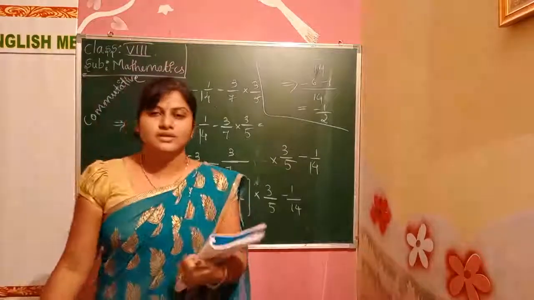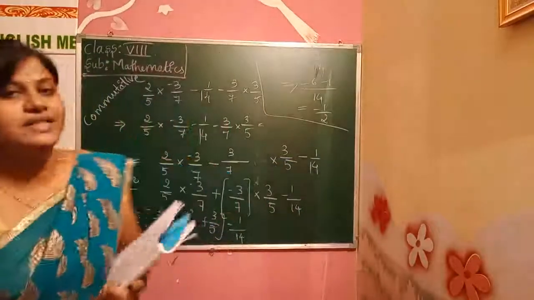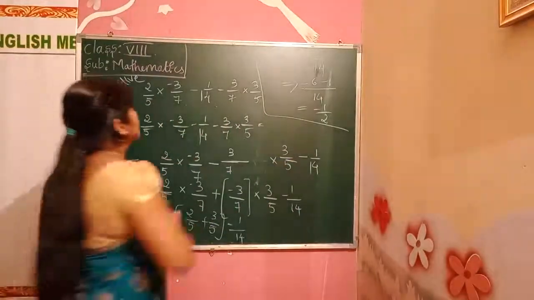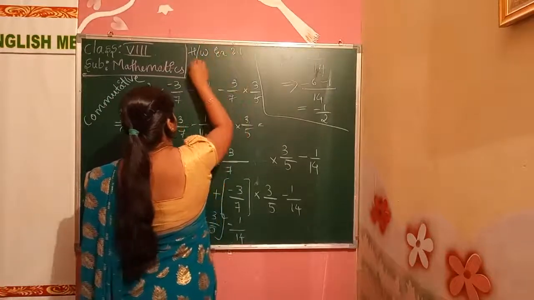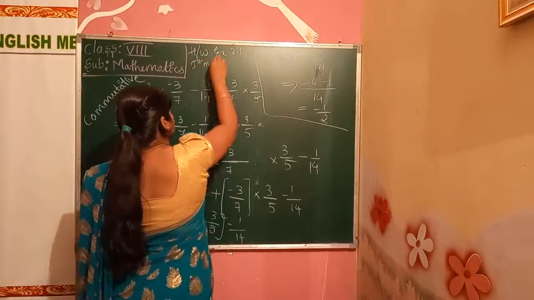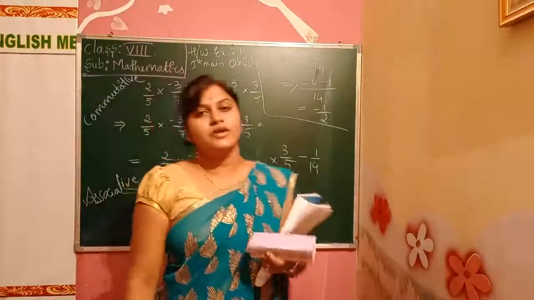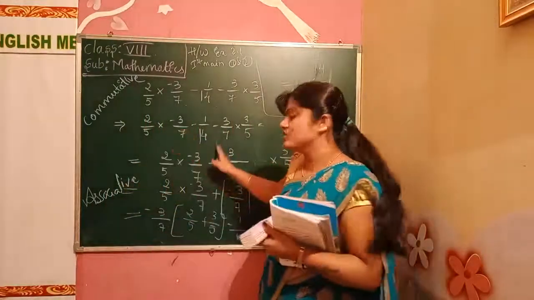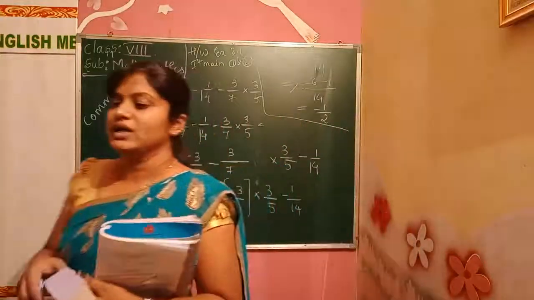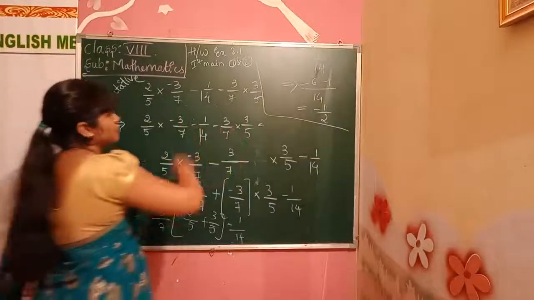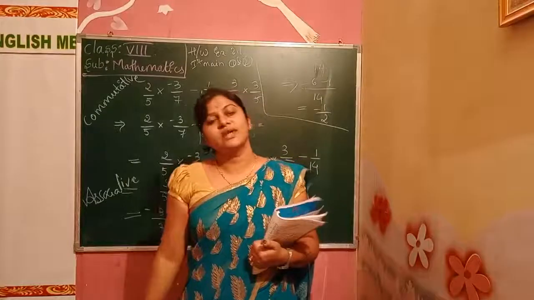What you have to do, children? Today what you have to do? Exercise number 2.1. In your book, exercise number 2.1 is there. In that, today's homework for you. Exercise number 2.1, first main, both the sums, first and second, you have to solve by yourself. Try to solve it by yourself, because like this only it is. Same like this, that's why we did it on the last only. You have to just copy according to this only, solve those two problems in your homework book. After that, we'll teach you in the next class.